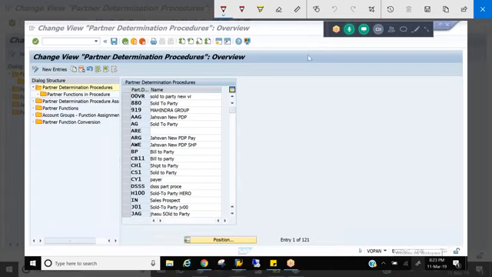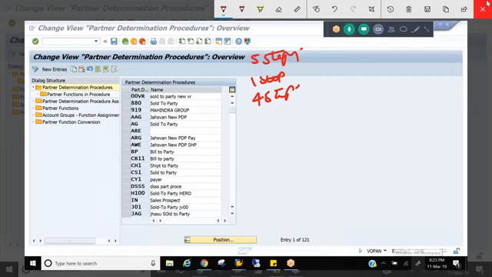Suddenly they'll stop and ask, okay, what is this field in the third step? Can you explain to me? Right? So 5 steps are there in the partner determination procedure, but we configure only 4 steps, because the first step is considered default. You don't need to do anything there, because SAP has given enough, and in a project you may not get a new requirement to do something there.